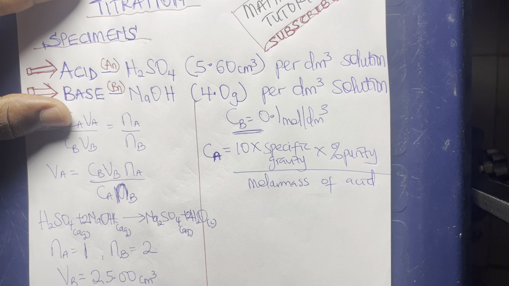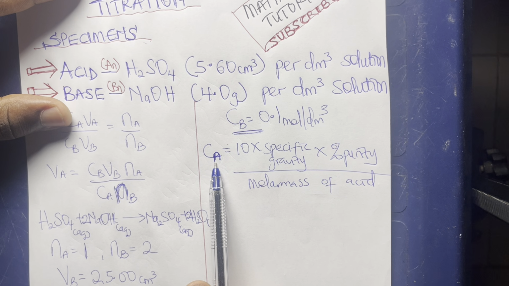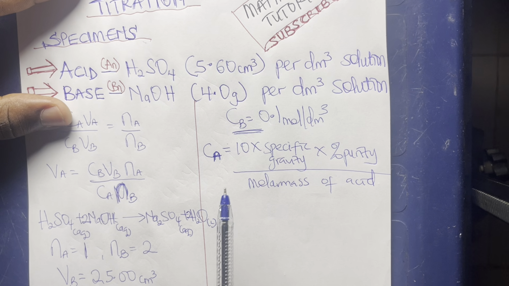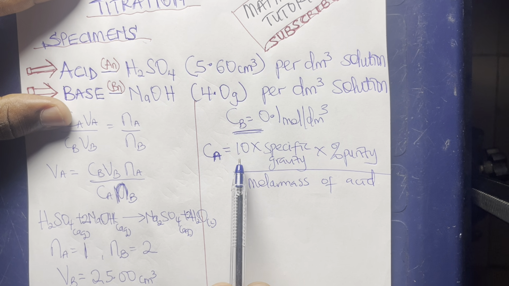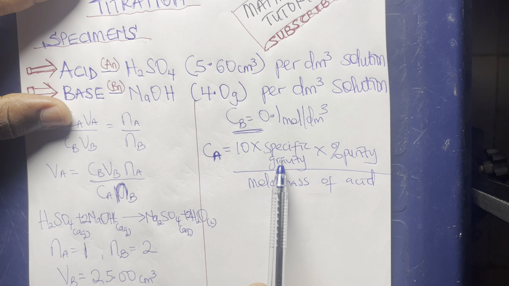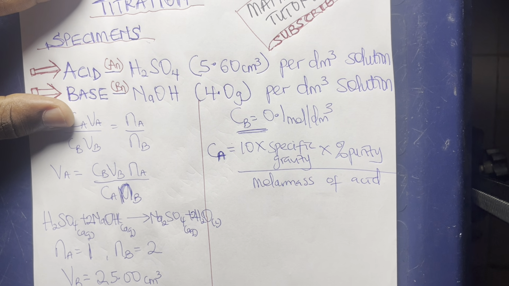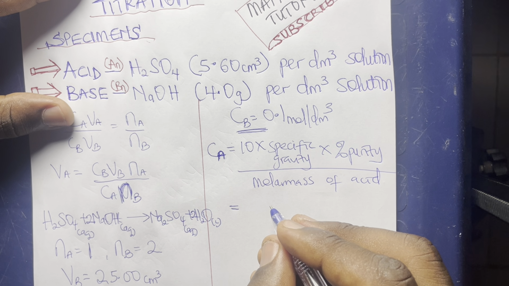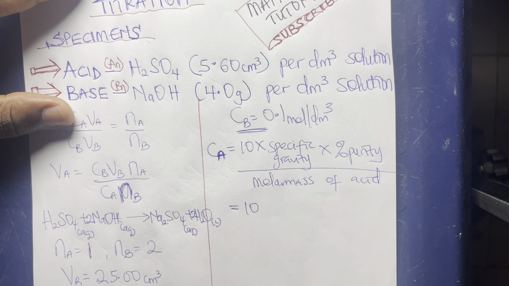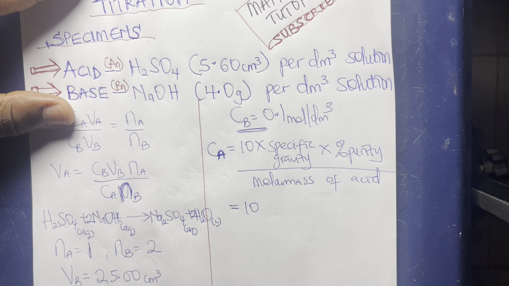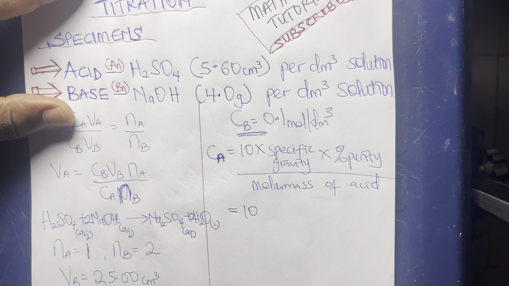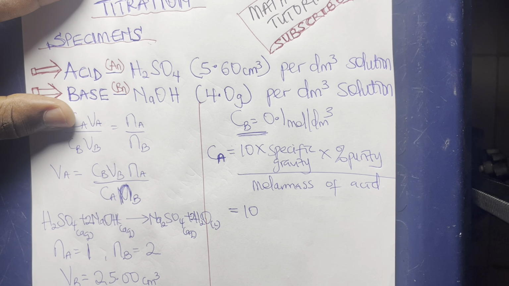Okay. So for you to calculate this concentration of A, which is the acid, in mole per dm cube of the concentrated form, the formula required is 10 multiplied by specific gravity times percentage purity divided by the molar mass of the acid. So from the specimen, it is also given that all schools should use the same specific gravity and the same percentage purity, meaning that this VA, which is the end point, it seems that all schools should get something similar.